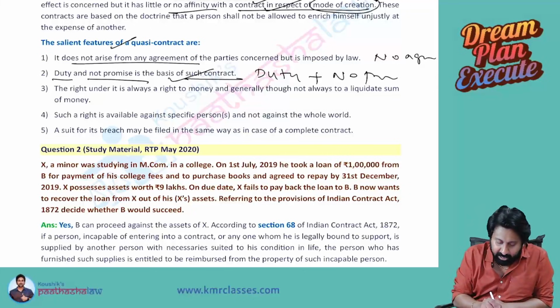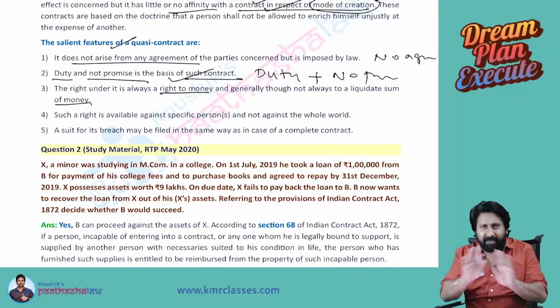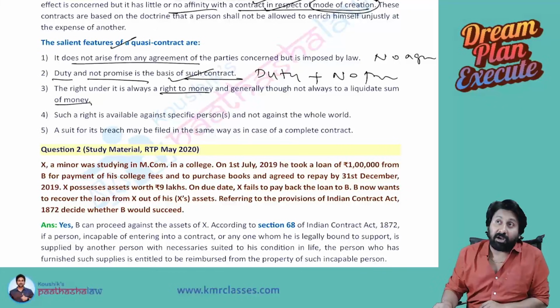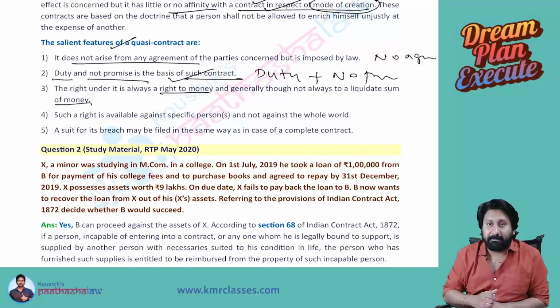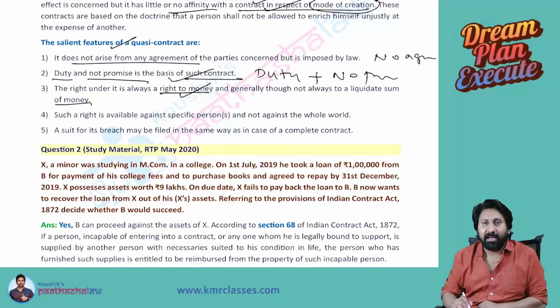Number three, the right under it is always a right to money, and generally, though not always, to a liquidated sum of money. Normally in contract law, performance is important. If performance is not done, it becomes a breach. In quasi contract law, performance is not there. There is only a right to money.